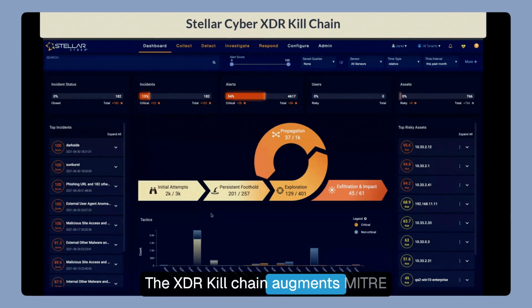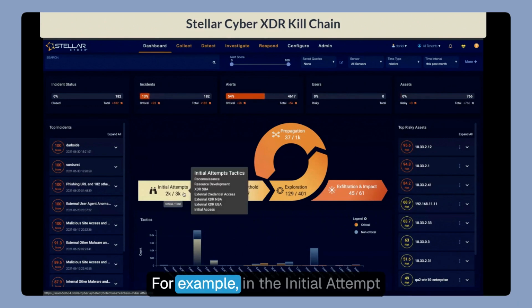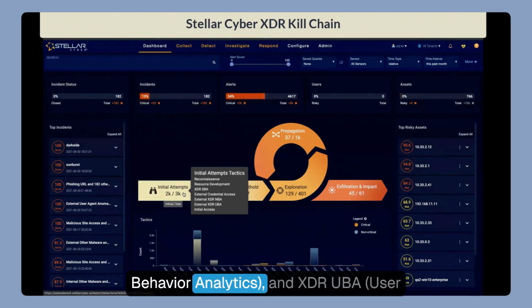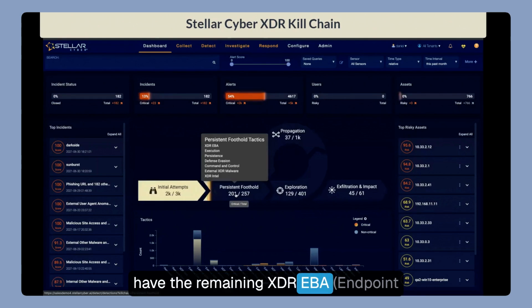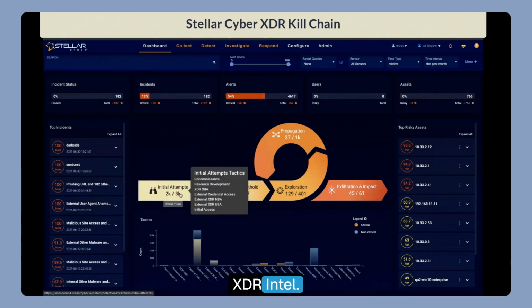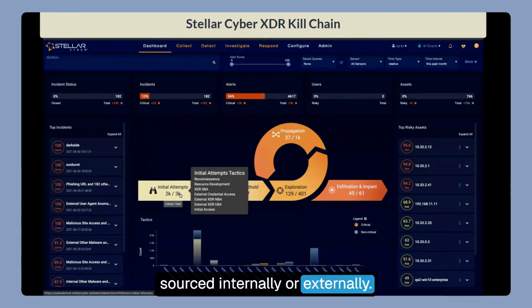The XDR kill chain augments MITRE ATT&CK-based tactics and techniques with its own tactics. These tactics, developed by Stellar Cyber, are prefixed with XDR. For example, in the initial attempt stage, we have the XDR SBA, Sensor Behavior Analytics, XDR NBA, Network Behavior Analytics, and XDR UBA, User Behavior Analytics. In the persistent foothold stage, we have the remaining XDR EBA, Endpoint Behavioral Analytics, XDR Malware, and XDR Intel. We also classify whether the tactic was sourced internally or externally.